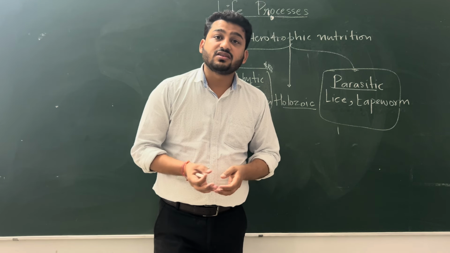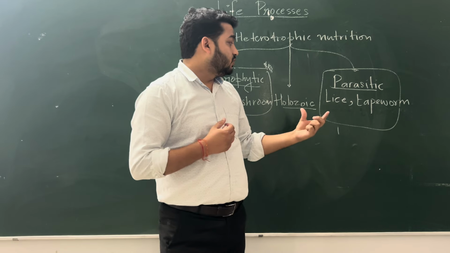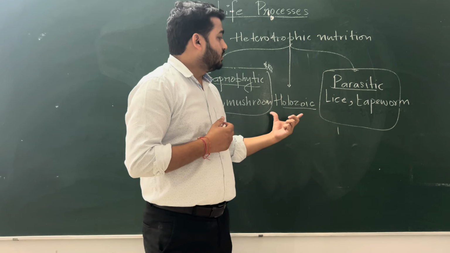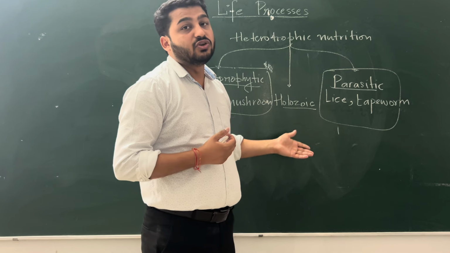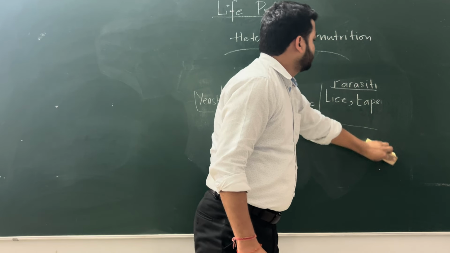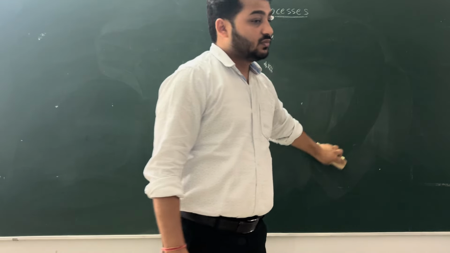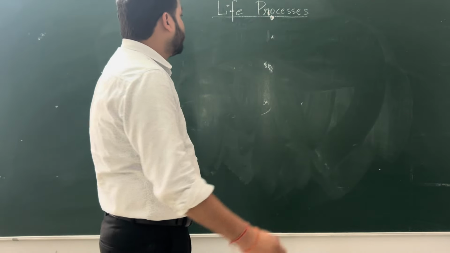And the other one is holozoic, in which the organism engulfs its food, like we engulf our food. So those are called holozoic animals and holozoic type of nutrition. Right? Okay. Shall we start autotrophic nutrition in plants?